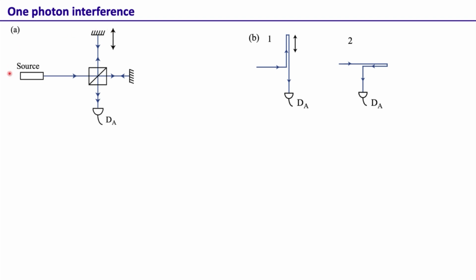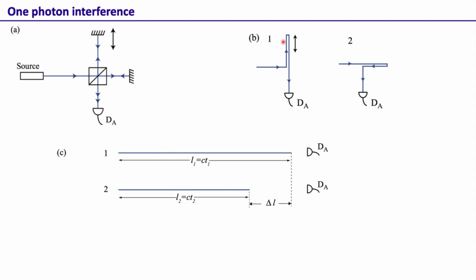So here is the Michelson interferometer. The photon starts from the source and gets to the detector. It can get to the detector in two different ways. One is that the photon starts like this, goes to the upper mirror, and then comes to the detector, and that I am representing like this. The photon starts from here, goes to the mirror, and comes back, and that we are representing like that.